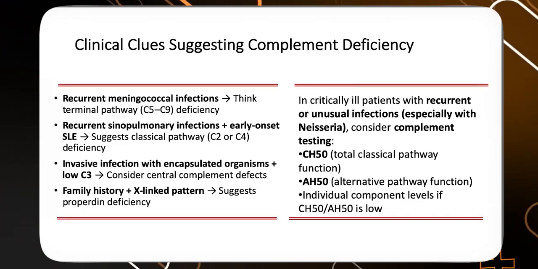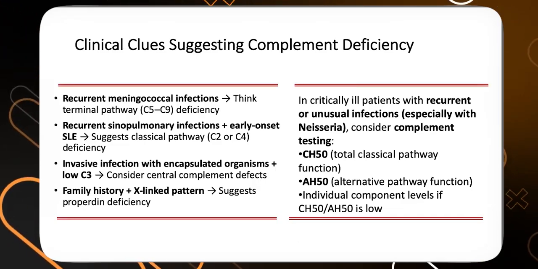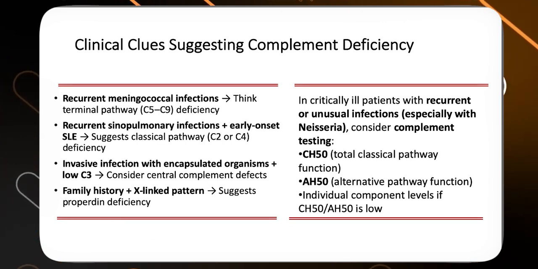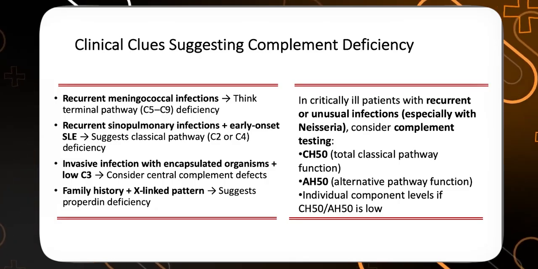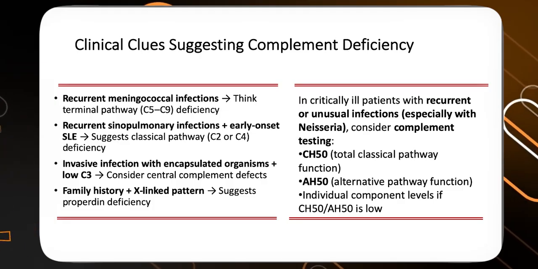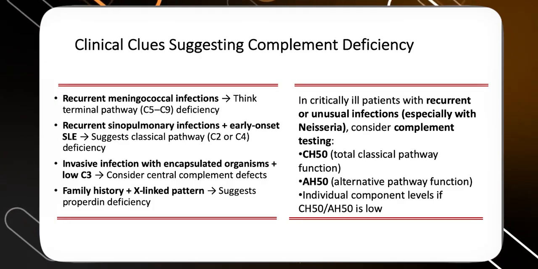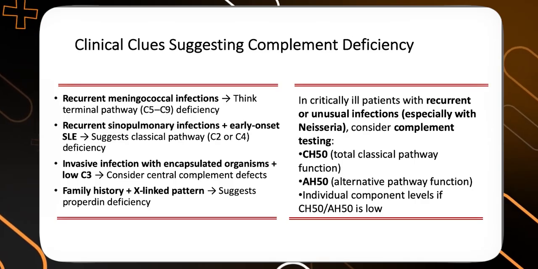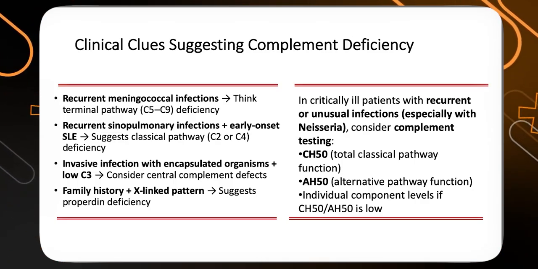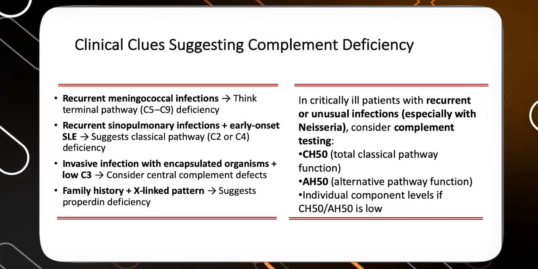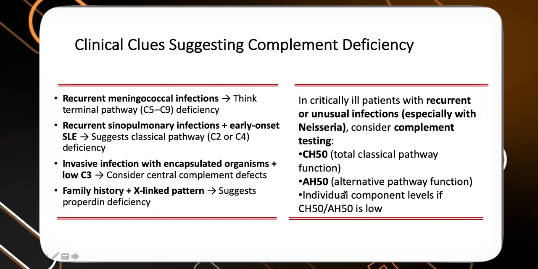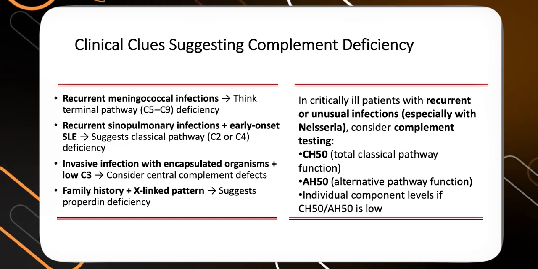Now, what are the clinical clues that suggest complement deficiency in day-to-day clinical practice? Suppose somebody develops recurrent meningococcal infections, we think of terminal pathways. Somebody with recurrent sinopulmonary infections or early onset SLE, this suggests a classical pathway defect. Invasive infection with encapsulated organisms, we suspect the central component, C3 deficiency. And if there is a family history or an X-linked pattern, it suggests properdin deficiency. Again, this is the more theoretical part; everybody should know about complement pathway defects.